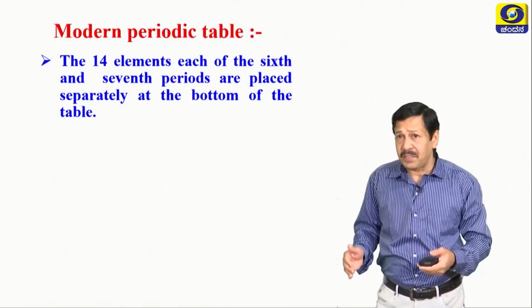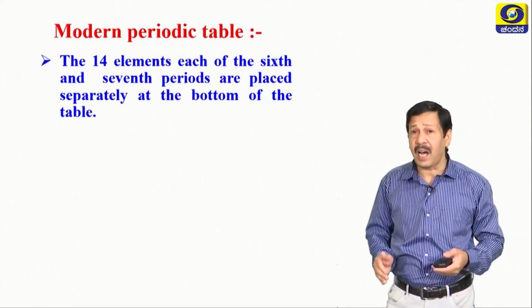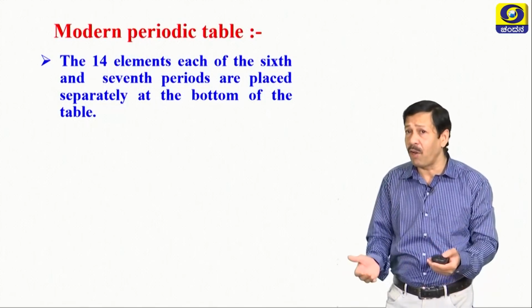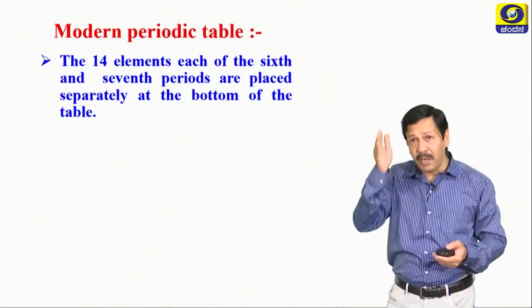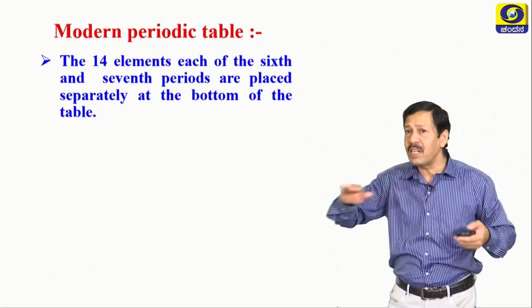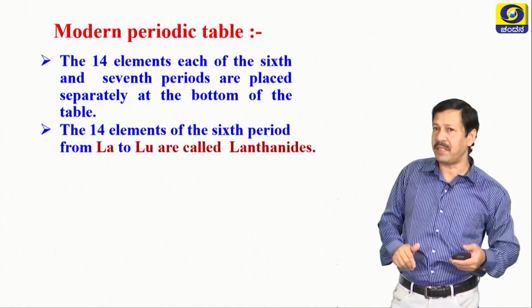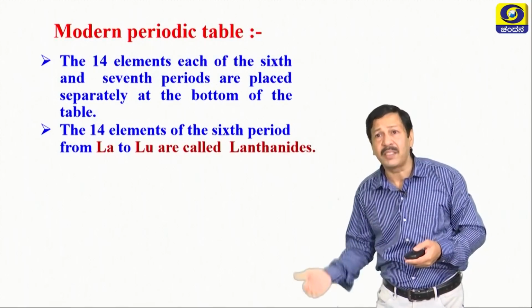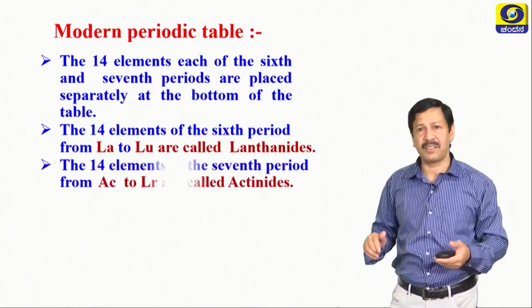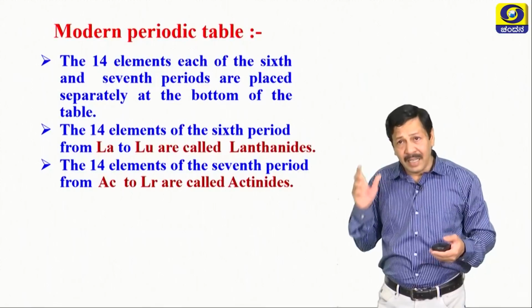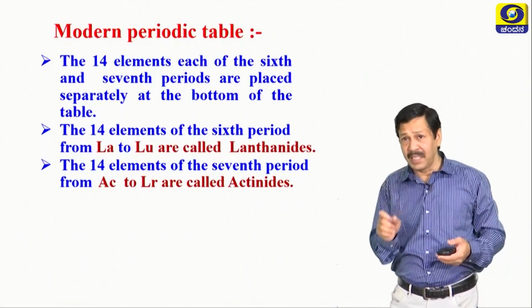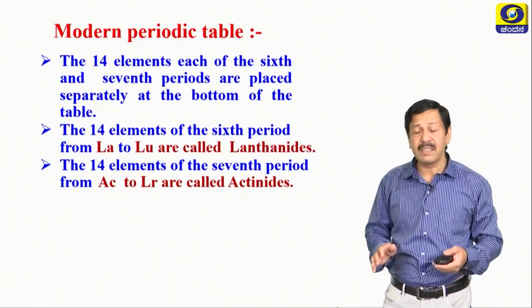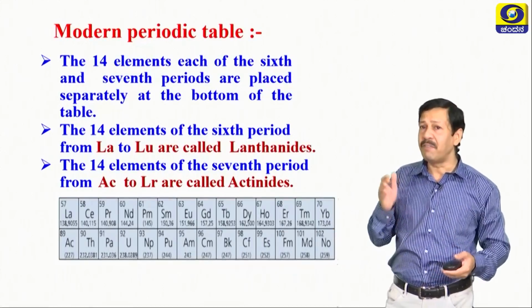The 14 elements each of the sixth and seventh periods are kept separately at the bottom of the periodic table because these elements do not follow periodic properties vertically in the group, but they follow horizontal similarity. That is the reason why they are kept separately. The 14 elements in the sixth period, that is lanthanum to lutetium, are kept at the bottom and are called lanthanides. Then the 14 elements in the seventh period, after actinium to lawrencium, are called actinides. They are also kept separately in different groups.